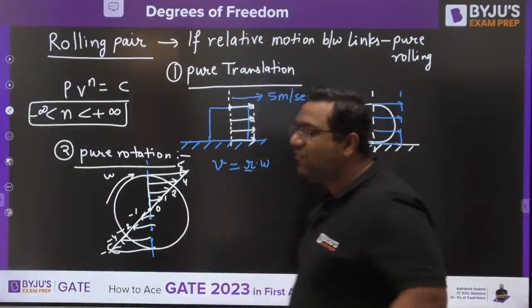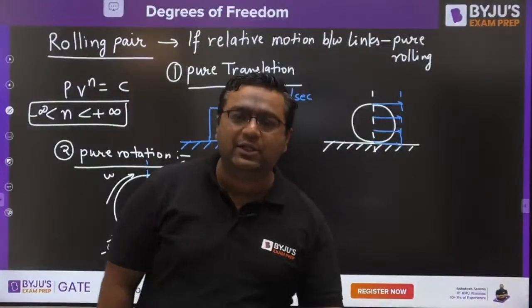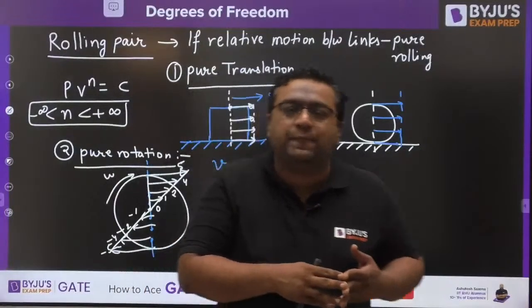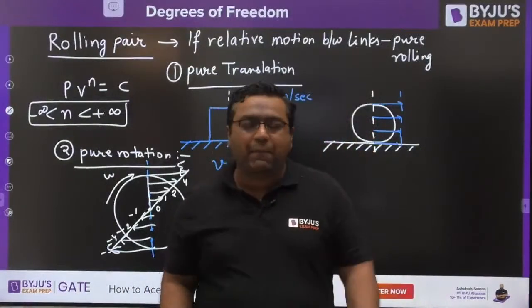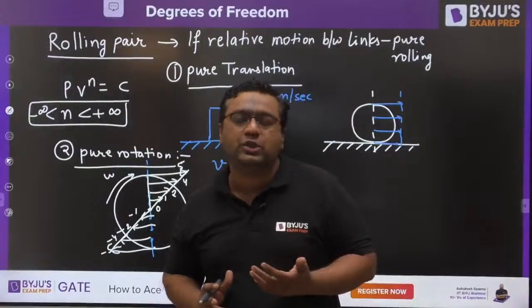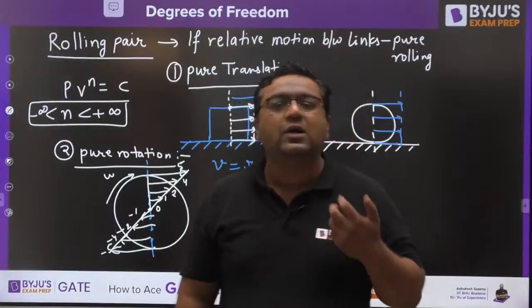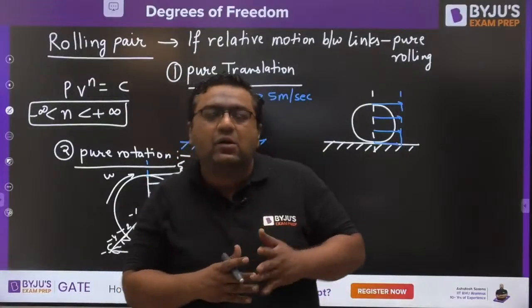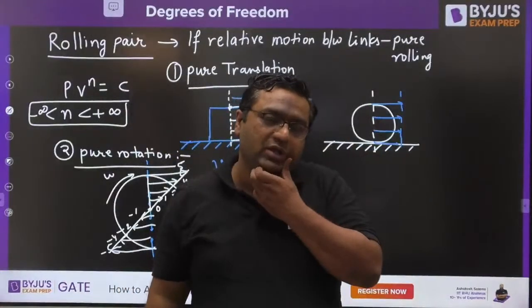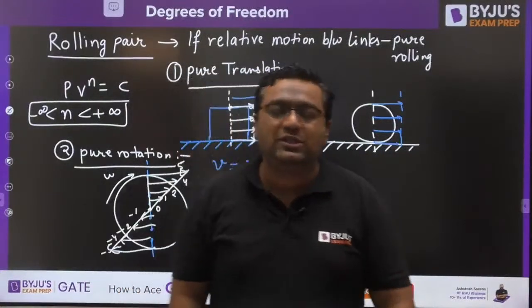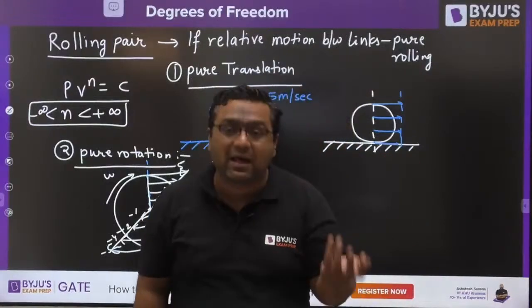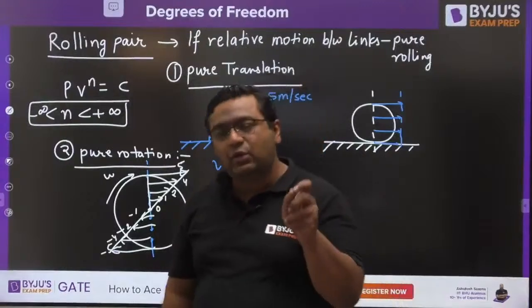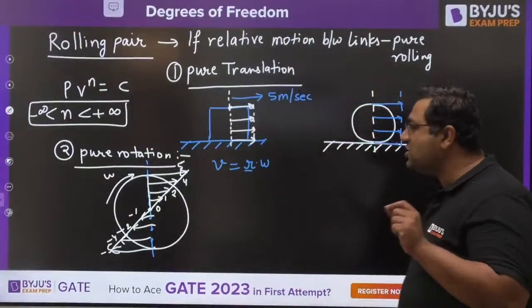So these two are the fundamental types of motion, my dear, in engineering mechanics and theory of machines. Other than these two types of motion, whatever motion you know about, all of those come under the category of general motion. So my dear, only two motions are fundamental, all other infinite motions are general motion. Out of those infinite motions, there is some motion known as simple harmonic motion. Similarly, there is some motion known as pure rolling motion. So we are talking about the pure rolling motion, which is a special case.